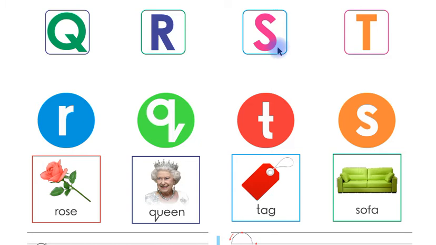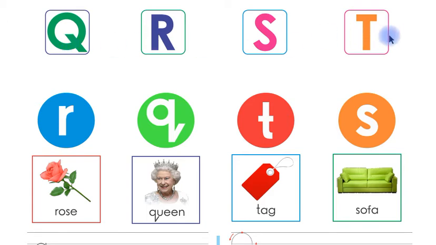Children, you have to match this letter S in capital shape with its letter S in small shape. This is letter T in capital shape, children, and this is letter T in small shape. Children, you have to match this letter T in capital shape with its letter T in small shape.